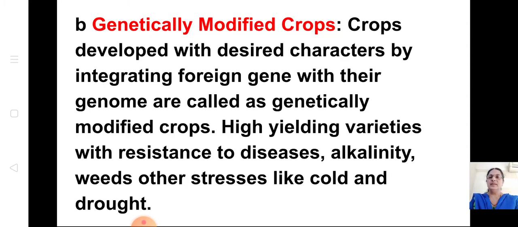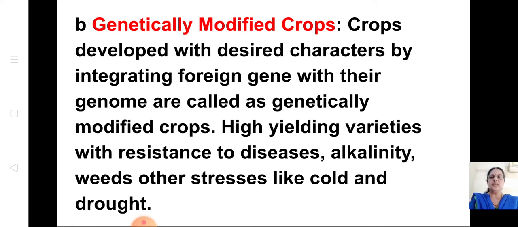Now this is very important even in your board exam. Genetically modified crops. Crops developed with desired characters by integrating foreign gene with their genome are called genetically modified crops. So what is gene and what is genome? Genes are made up of DNA. We all know this. The genome is also the same. But what is the difference between gene and genome?